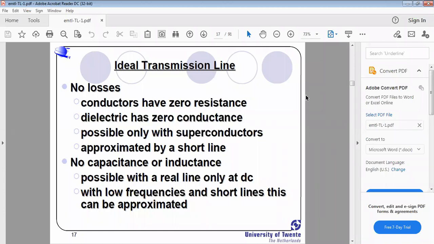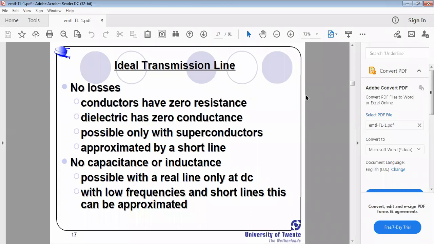Types of transmission lines means no loss transmission lines, no distortion transmission lines, and no loss and no distortion transmission lines. Of course, noise also comes under distortion. That's why no loss and no distortion transmission lines exist. See here, no losses means there is no loss.